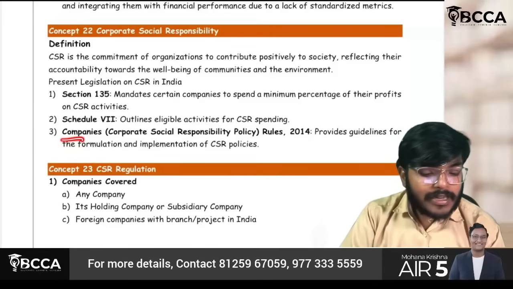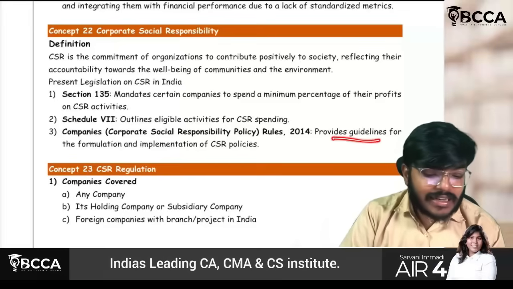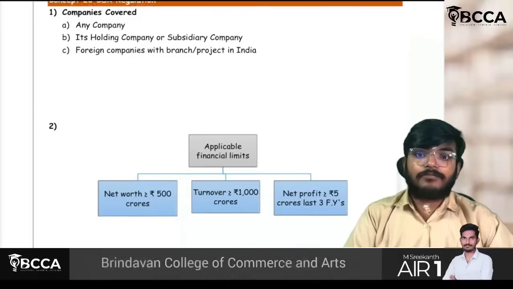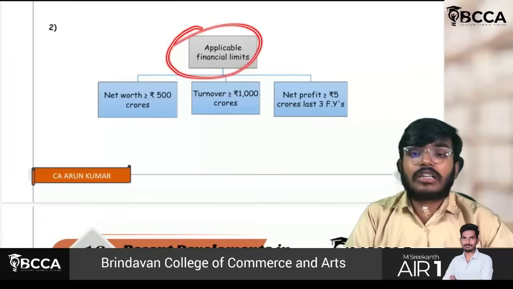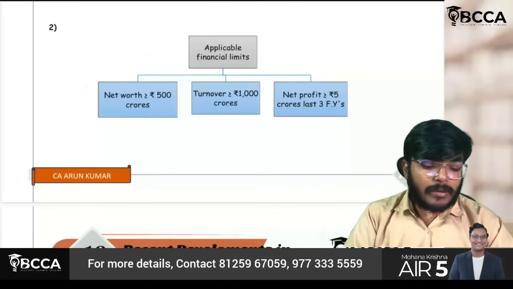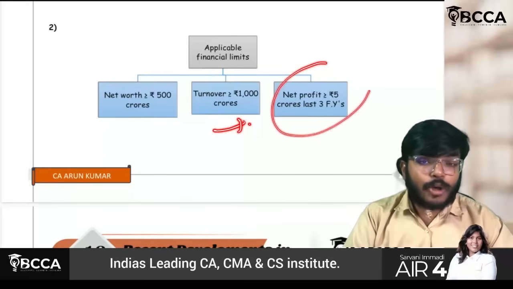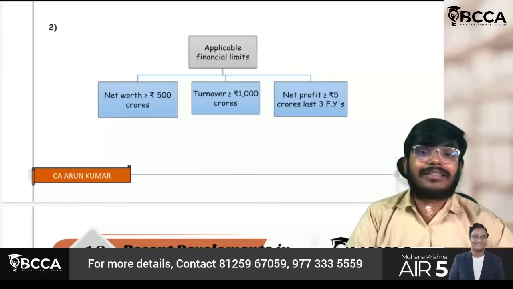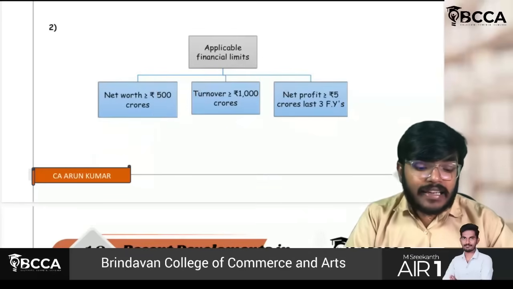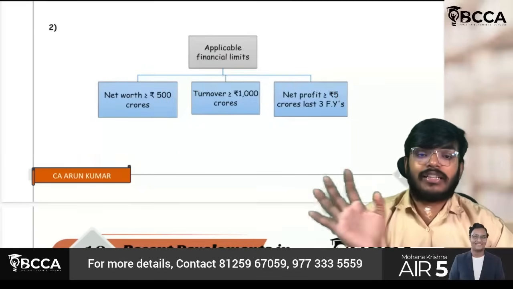Another thing, the Companies Corporate Social Responsibility Policy Rules have also been inserted, and they provide the guidelines for the formulation and implementation of CSR policies. So CSR is applicable to those companies in which any of the limits is satisfied. For example, net worth of 500 crores or more, turnover of 1000 crores or more, or net profit of 5 crores or more in any of the last 3 financial years. If any of these limits is satisfied, then the company has to mandatorily contribute to CSR.